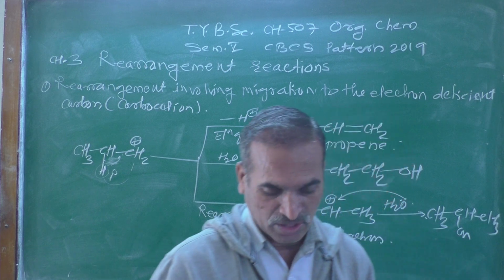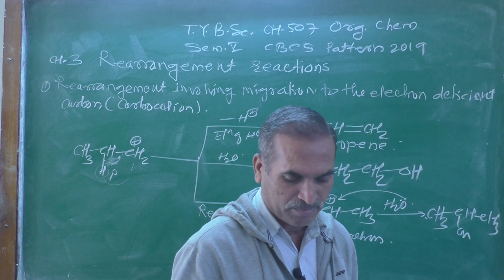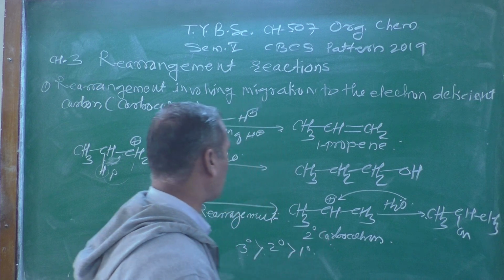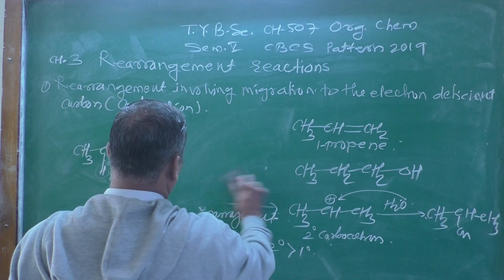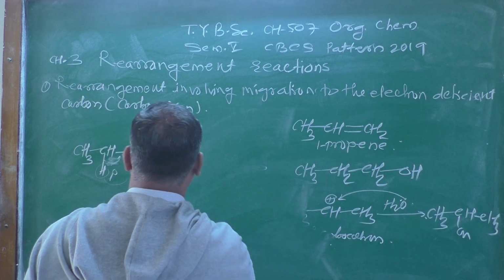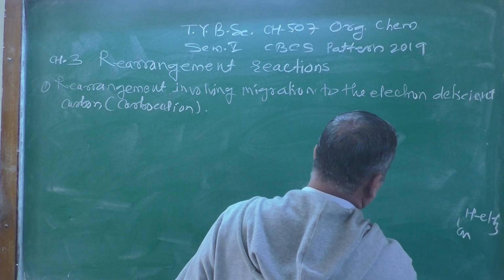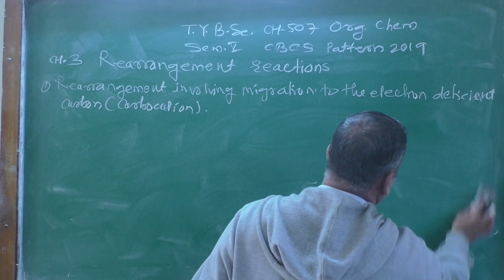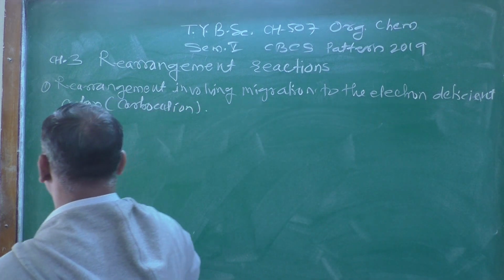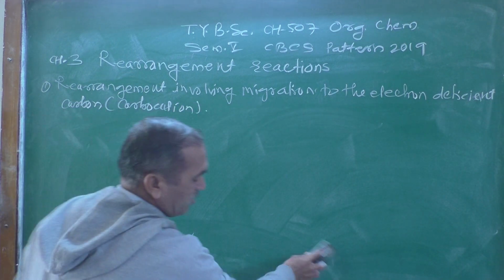And now let's look at how the stability of carbocation follows the order that we are going to discuss here.